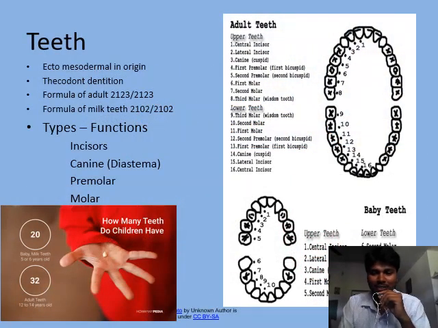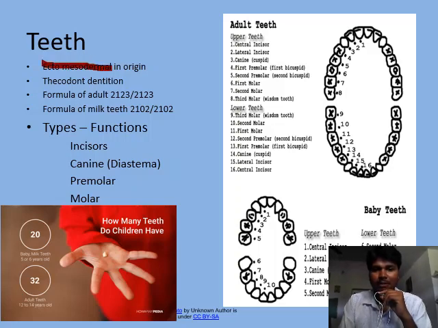Teeth. Why do we actually need the teeth? Teeth are important to cut the food, tear it, grind it and masticate it properly so that it can enter the tubular esophagus. Let us see the basics about the teeth. They are ectomesodermal in origin. In the embryonic stage there are three derms, ectoderm, endoderm and mesoderm, through which all the organs in the body are formed. So basically teeth are made of ectomesoderm.